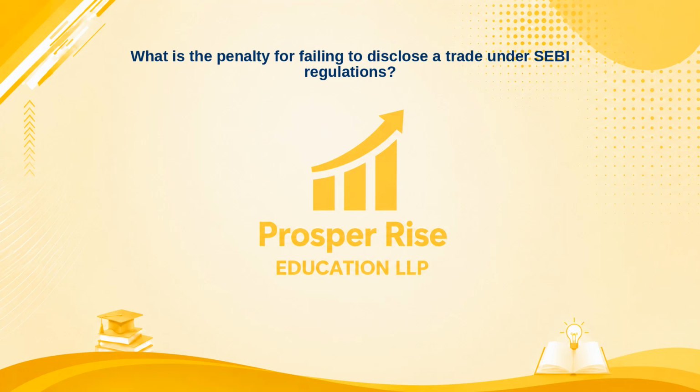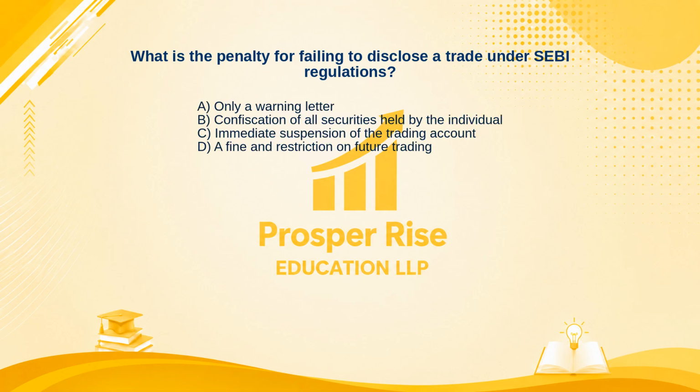What is the penalty for failing to disclose a trade under SEBI regulations? Here are your options. A. Only a warning letter. B. Confiscation of all securities held by the individual. C. Immediate suspension of the trading account. Or D. A fine and restriction on future trading.